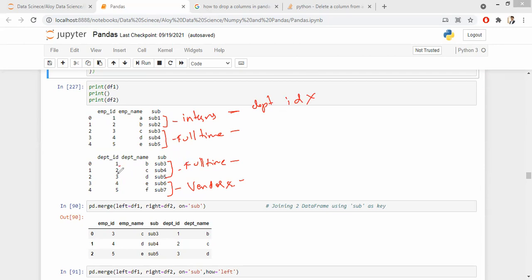For full time, you have a department ID. And if you are a vendor, you only have a department ID. You don't get employee name, employee ID and all. Are you guys with me? Yes, sir. Have you made a note?